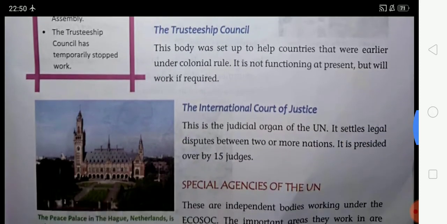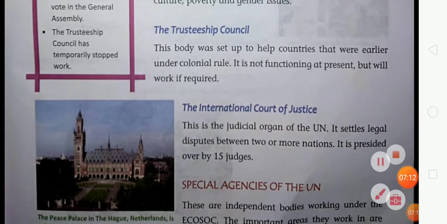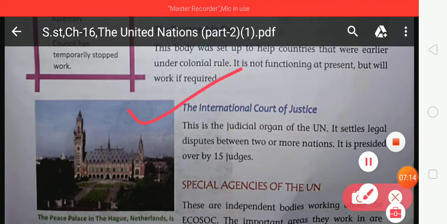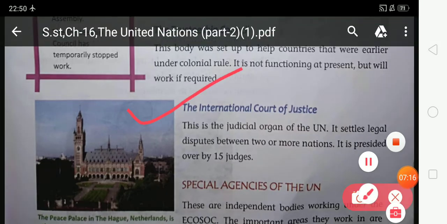So now look at the next, the International Court of Justice is also an important organ of the United Nations, and this is the judicial organ of the UN. It settles legal disputes between two or more nations. It is presided over by 15 judges. So it is the judicial organ.